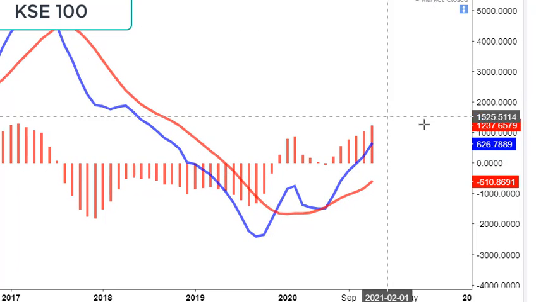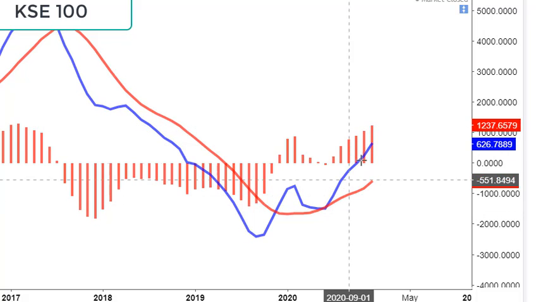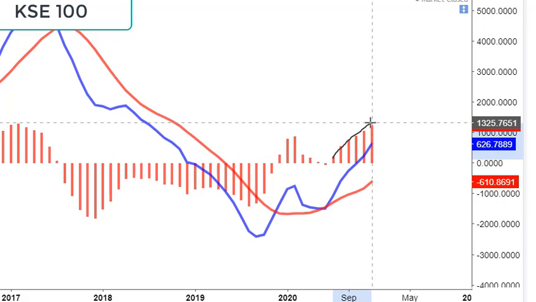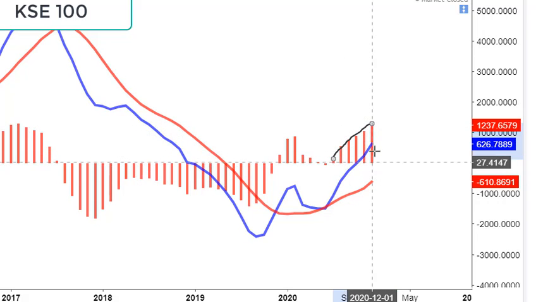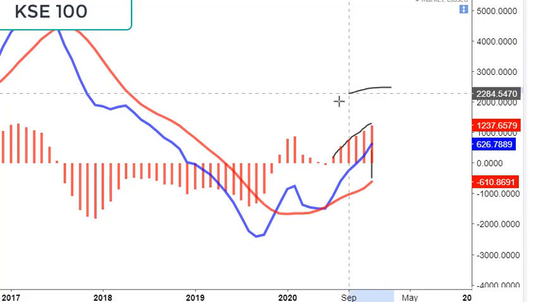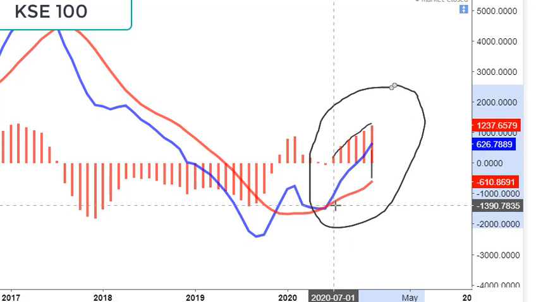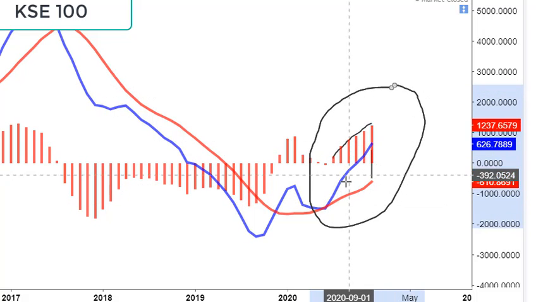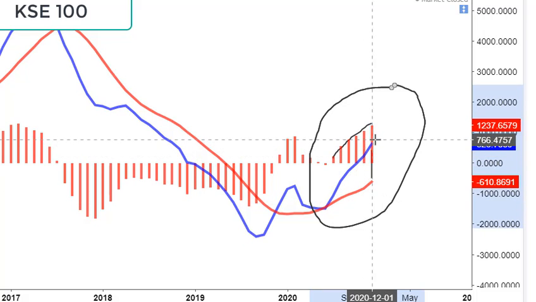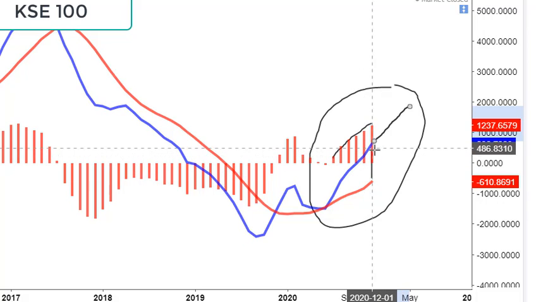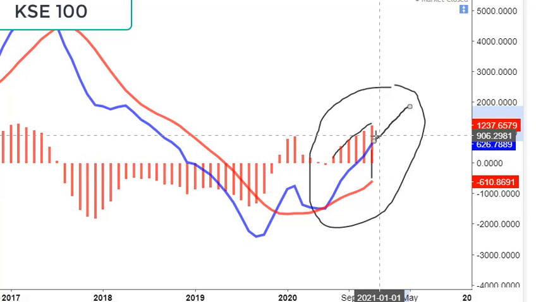Likewise, if we see the MACD, the blue line is clearly upside. Histograms are continuously increasing in size. Distance is continuously increasing from the red line. So the momentum of the index on the monthly time frame is very aggressive. It is very strong and shows a very bullish trend. There is nothing like it is taking correction. So it will take a lot of time if it has to retract.